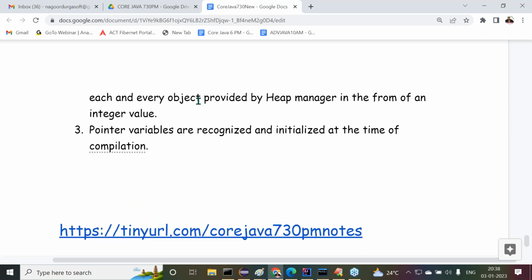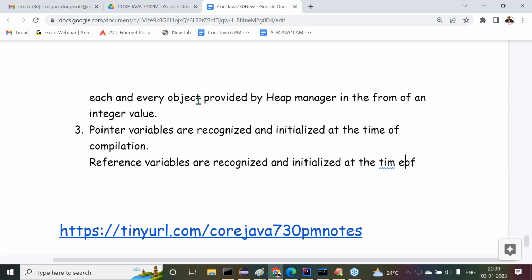Whereas reference variables are recognized and initialized at runtime, not at compilation time, at runtime.